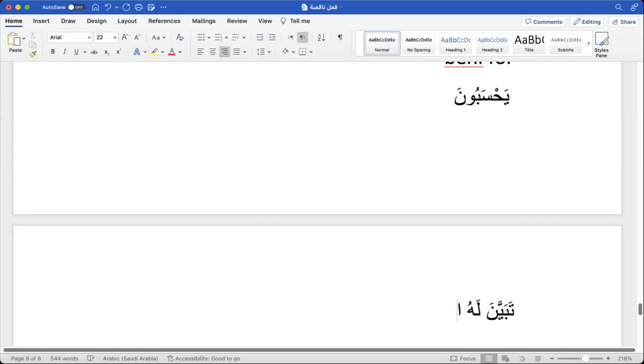Now, annahu, you see, starting with anna, then hu. Understood, it is a compound ism structure here. Tabayyana lahu annahu aduwwun. Now, you see here, this tabayyana is what?